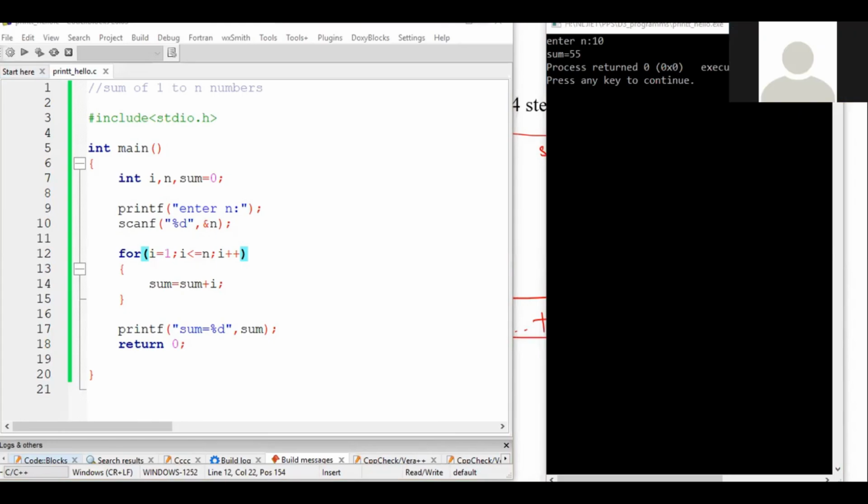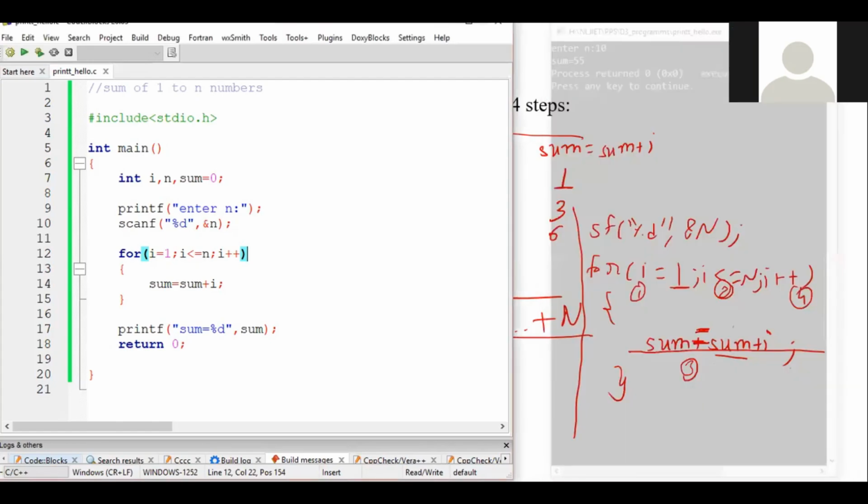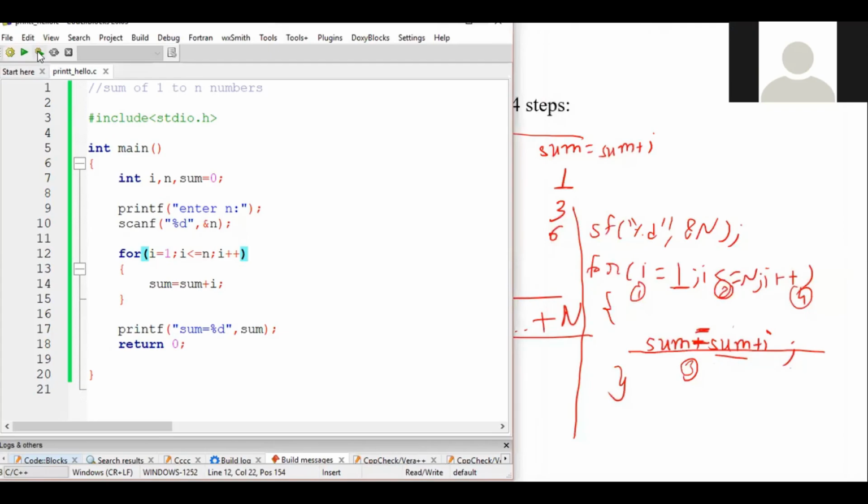Ma'am, I am telling that if we write the program outside the loop, then only we can get the answer, no? No, you will also get the answer if it is inside the loop. But what happens if you write inside the loop? Then what happens when the condition is supposed to be false, right?